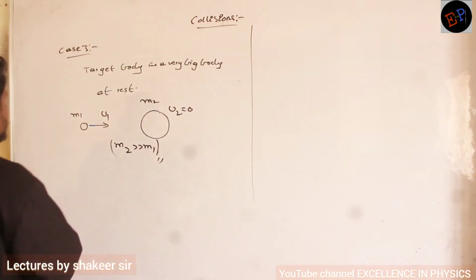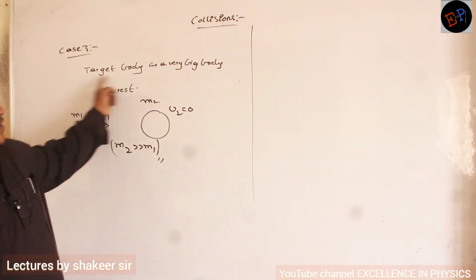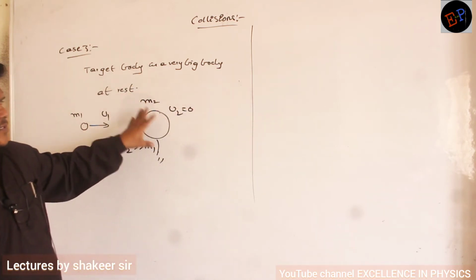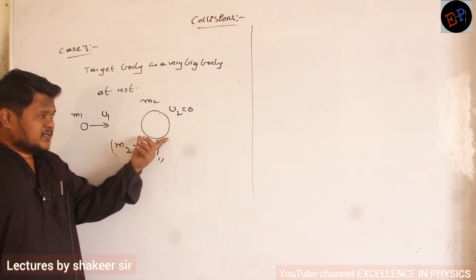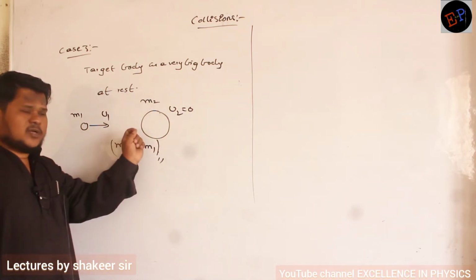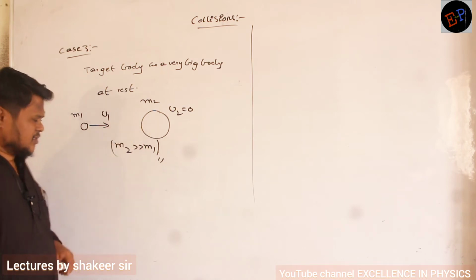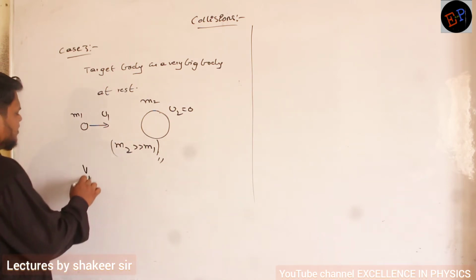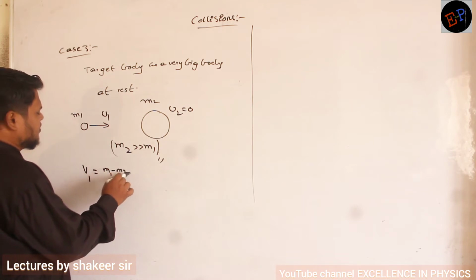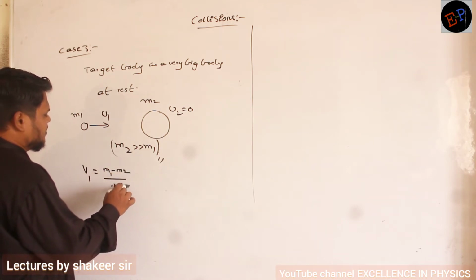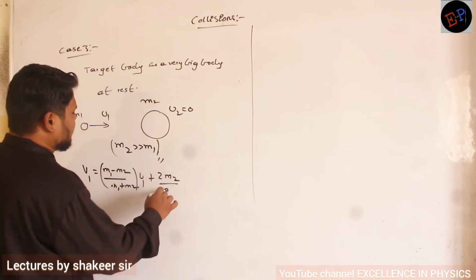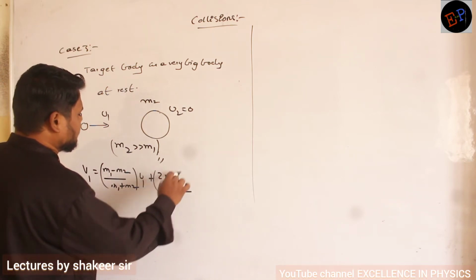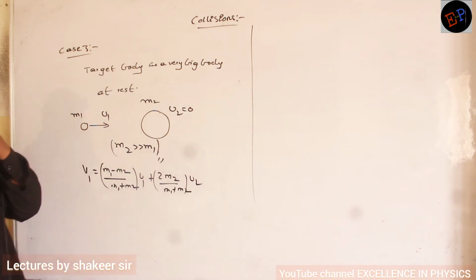Clear? So case number 3, target body is a very big body and that body is in rest position. So M2 is much greater than M1, but it is in rest position. Only smaller body is colliding with the bigger body. Then let us see what will happen. So what is V1? M1 minus M2 divided by M1 plus M2 into U1 plus 2M2 divided by M1 plus M2 into U2. That's all, Rama.